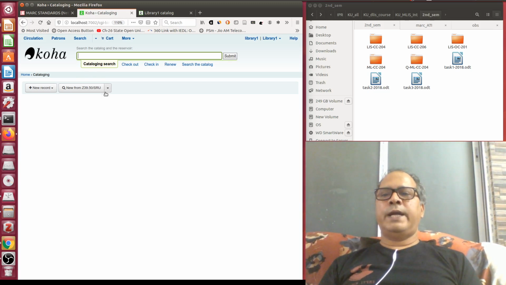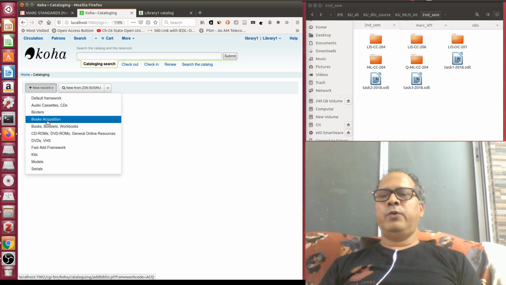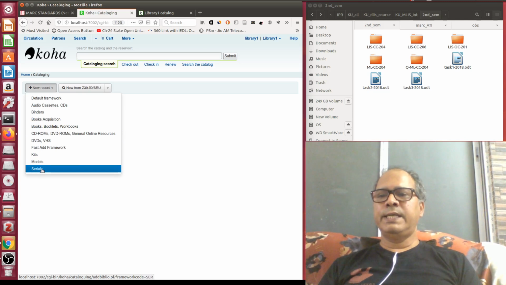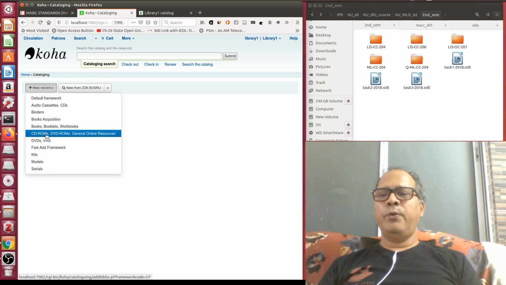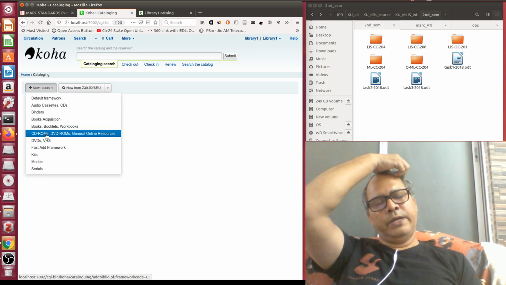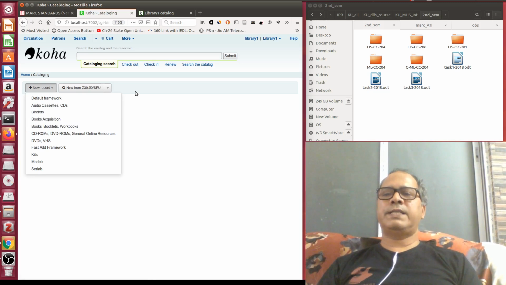Suppose I am in cataloging mode, and this is a new record. If the document is not available, I can select that I am going to catalog a book, and then the corresponding MARC format will be loaded. I can also catalog serials or a computer file. So all these different kinds of formats are there that we can fine tune. We will come to this in the next class.